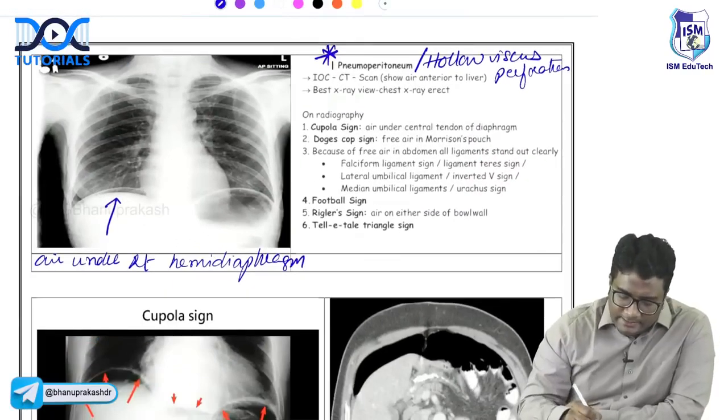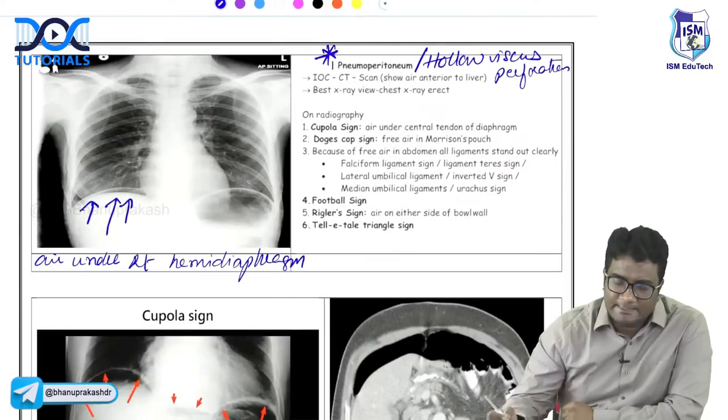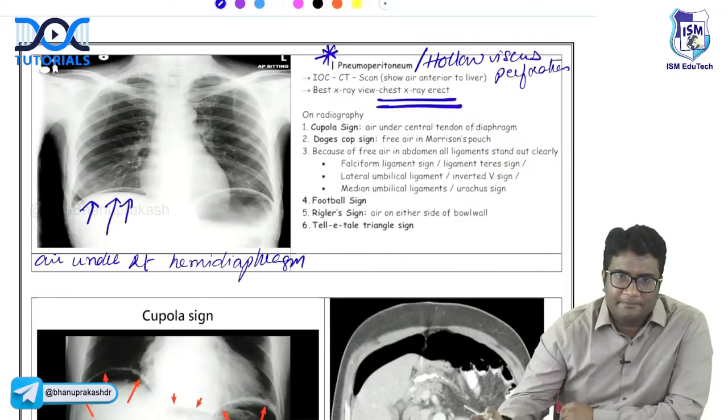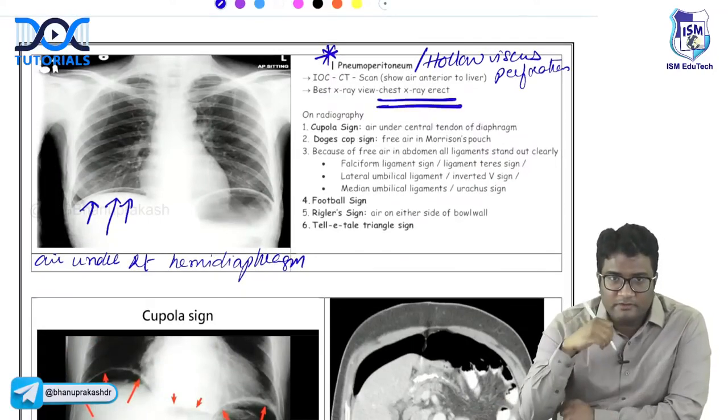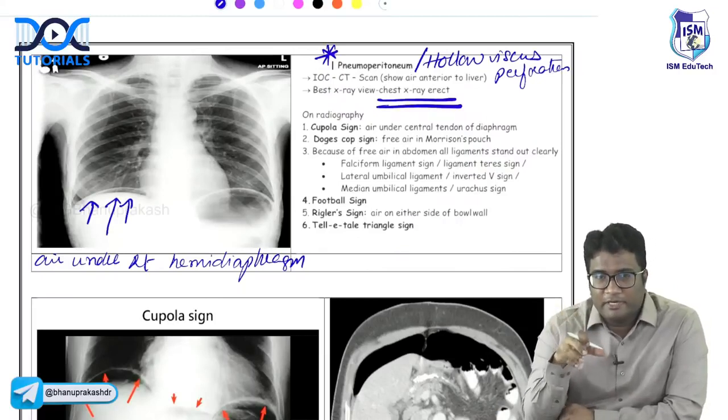And to look at the air under right hemidiaphragm, the best X-ray view is a chest X-ray erect. The best X-ray to look at the domes of diaphragm. Bowel perforation or ileal perforation, duodenal perforation, in a hollow viscous perforation, you need to take a chest X-ray. The best X-ray view to look at hollow viscous perforation is a chest X-ray erect.